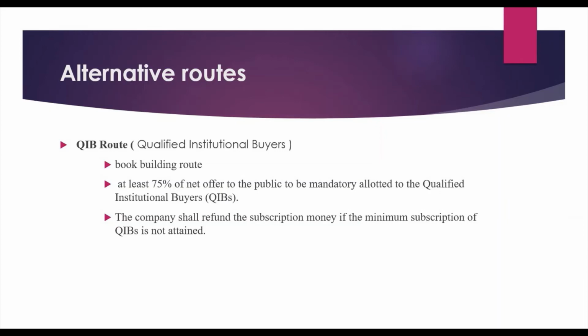It should be mandatorily allotted to the qualified institutional buyers. The third one is an important step: when these two requirements are not met, then the money should be returned. That's the third important step. So these are the steps. This is the conclusion with IPOs.